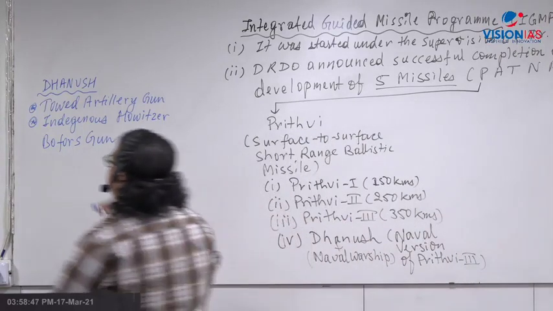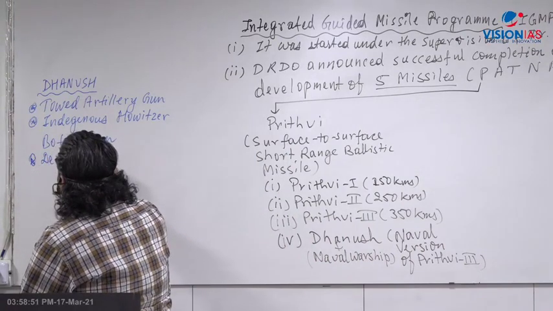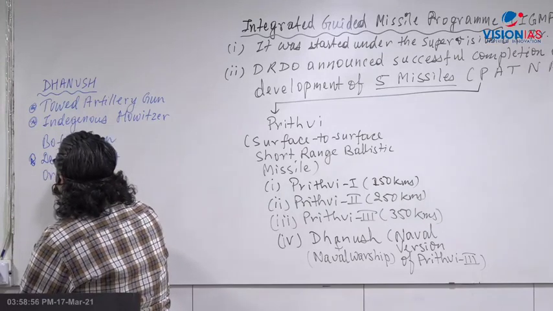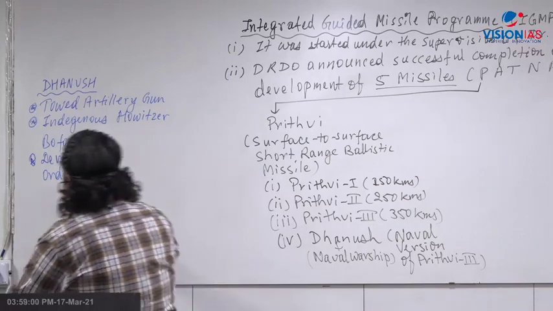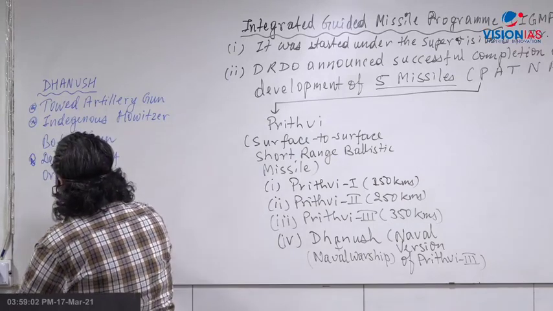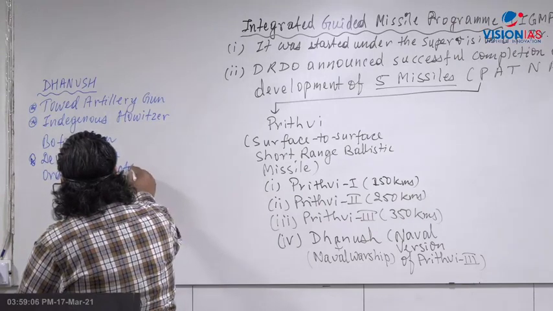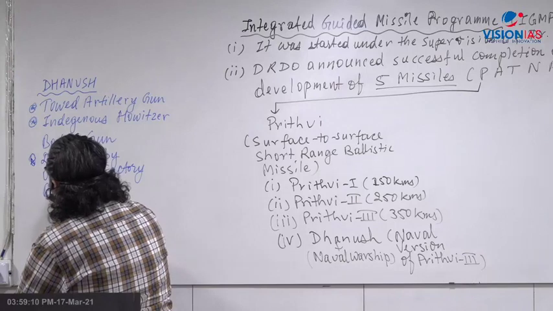It has been developed by the Ordnance Factory Board, which makes all the explosives, guns and weapons. Ordnance Factory Board, Kolkata. OFB Kolkata has developed this indigenous form of the Bofors gun. You know about the scandal of the Bofors gun, right?